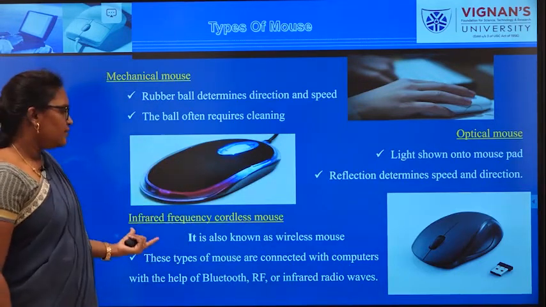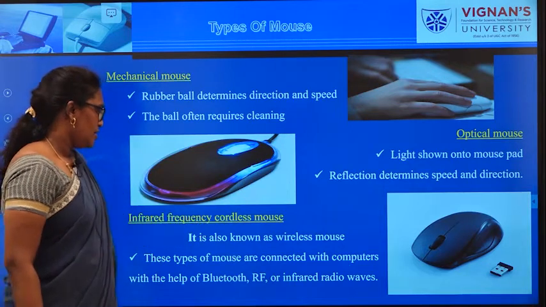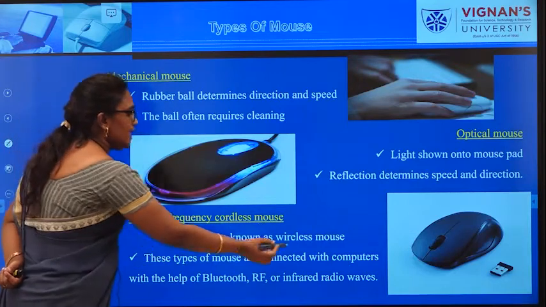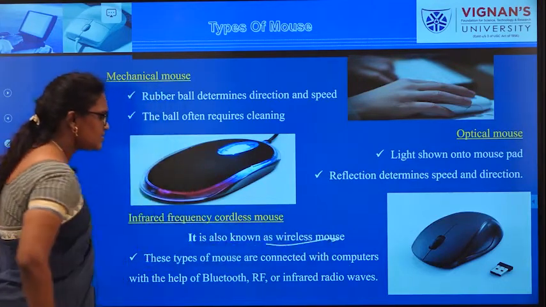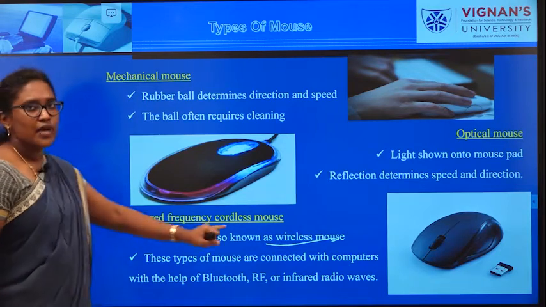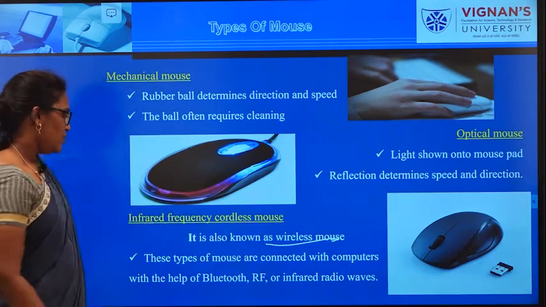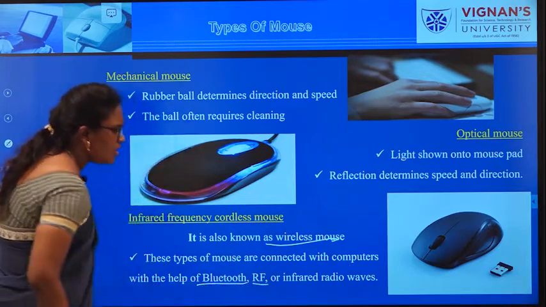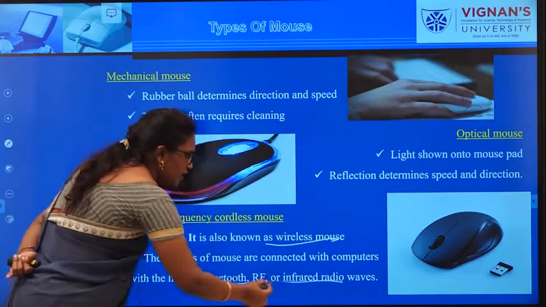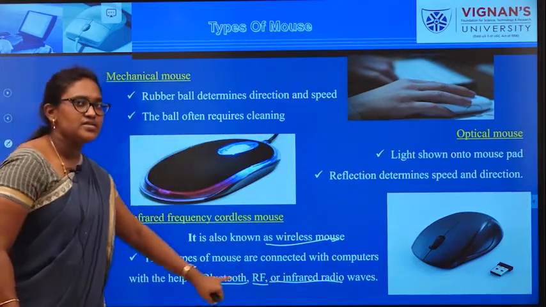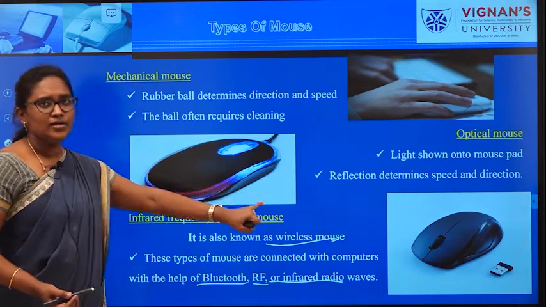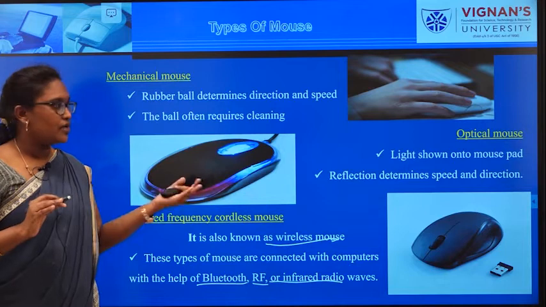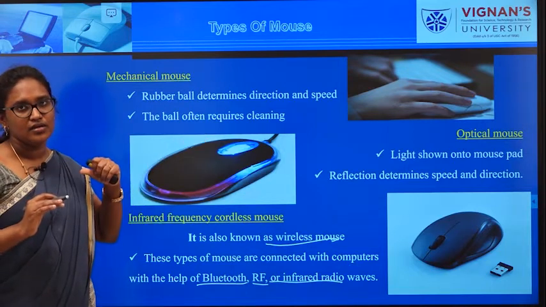Last one is infrared frequency cordless mouse. What is this infrared frequency cordless mouse? It is also called a wireless mouse. How does this wireless mouse work? With the help of either Bluetooth, radio frequency, or infrared radio waves, this mouse will act. That means we won't have a wire in order to access the content on the screen.